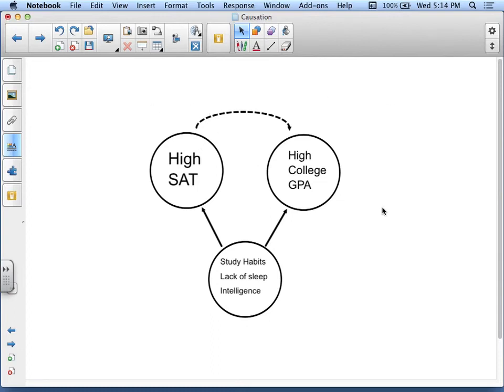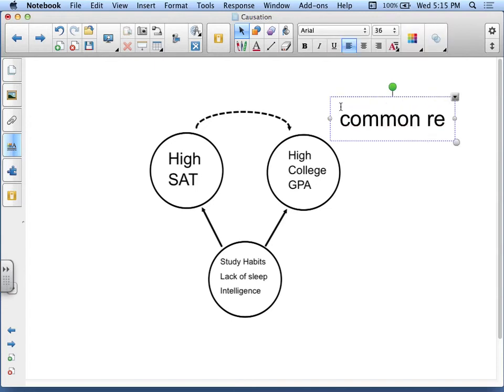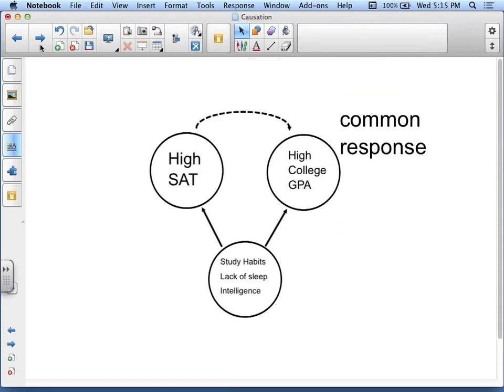This happens to be an example of common response. Let me see if I can spell this right. So common response. Okay. Let's go to the next page.